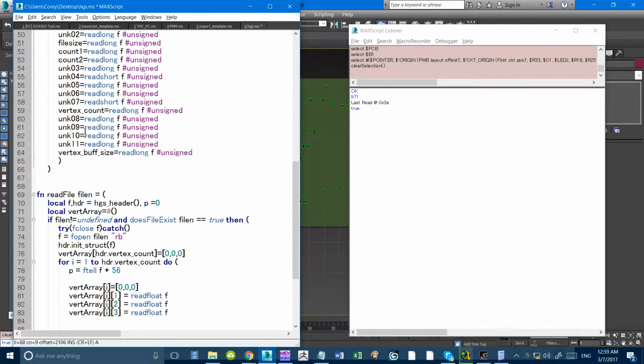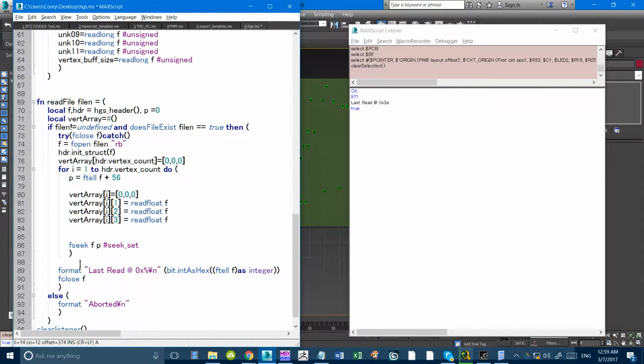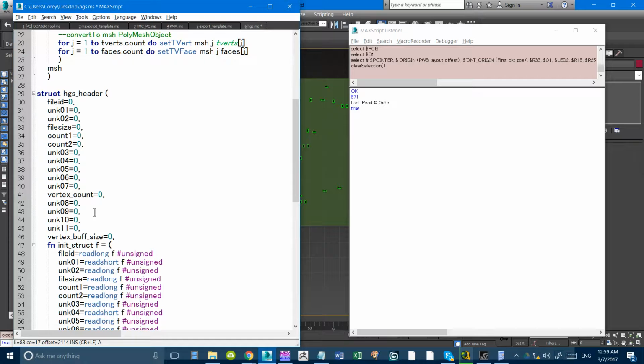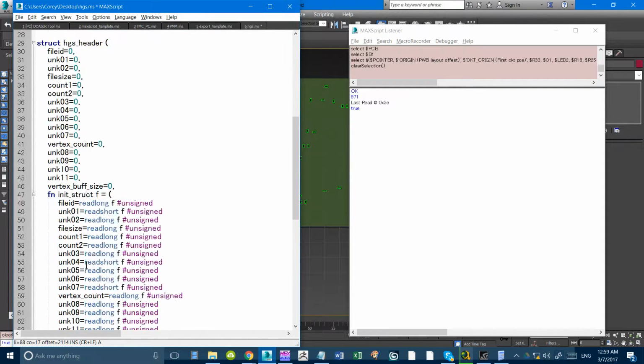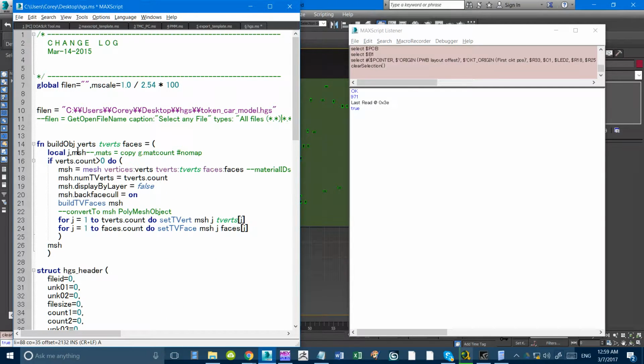And once it's done reading, we'll send it to my already pre-made function. What do I need? Verts. So vert array, and t-verts don't matter and faces don't matter.